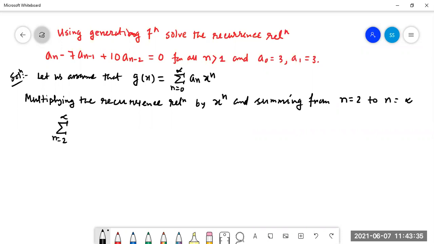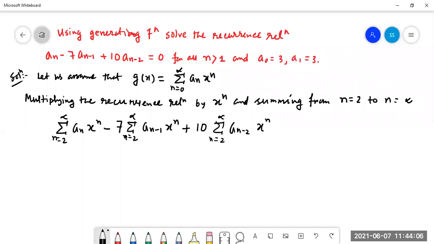Then we get the summation n equal to 2 to infinity a_n x to the power n, minus 7 summation n equal to 2 to infinity a_(n minus 1) x to the power n, plus 10 summation n equal to 2 to infinity a_(n minus 2) x to the power n, is equal to 0.